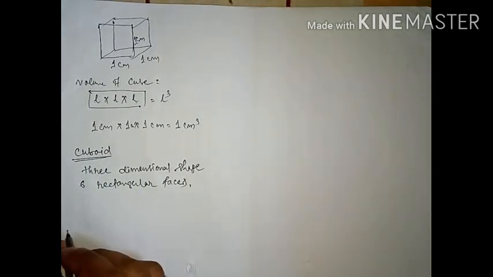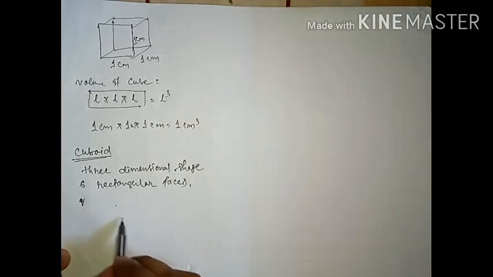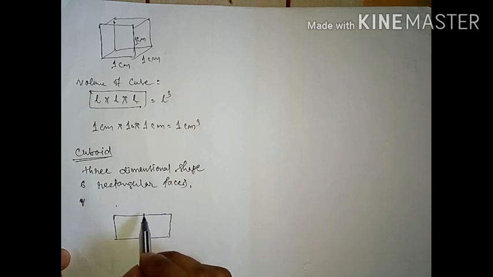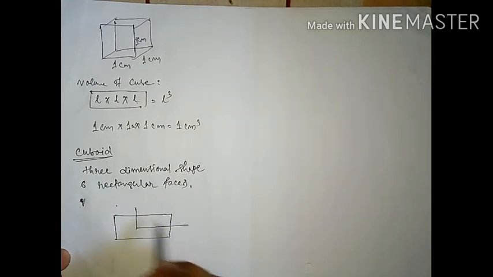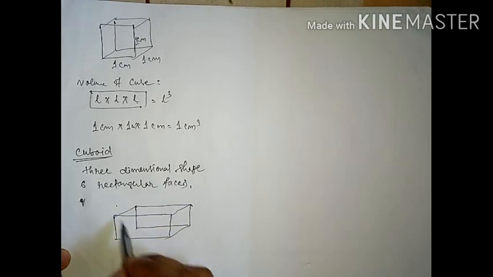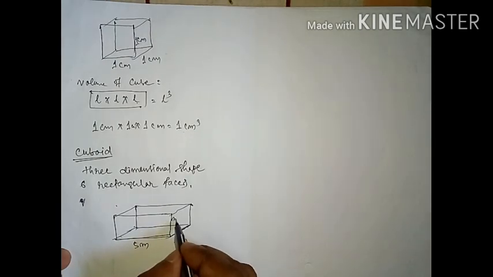So here, how can we find the volume? Suppose I am drawing a diagram so that you will be clear. Something like this. This one is a cuboid. Suppose the length is 5 meter, the breadth is 4 meter and the height is 3 meter.